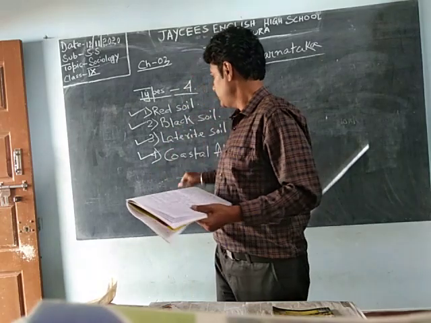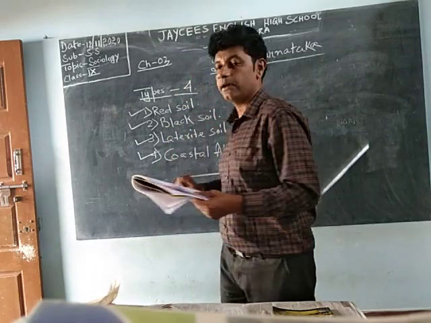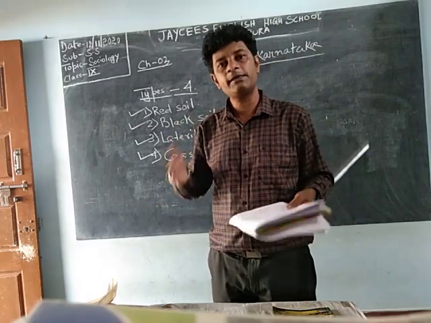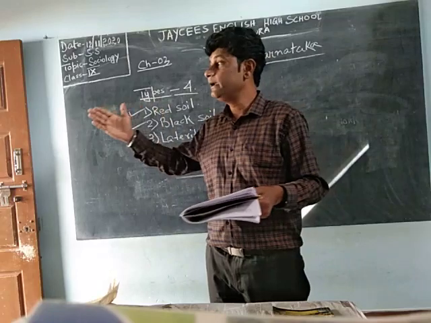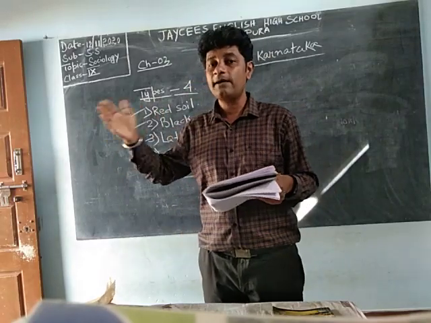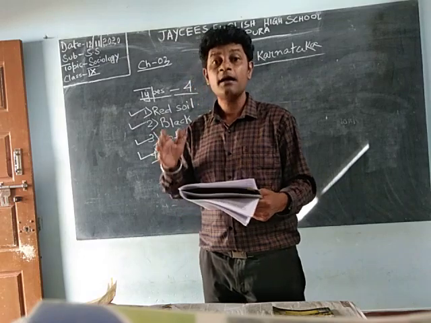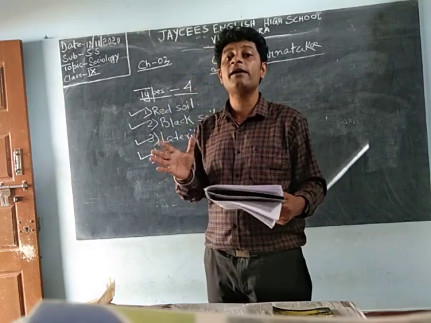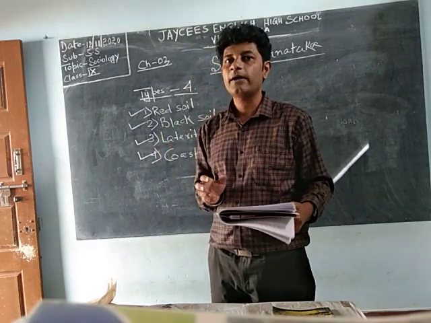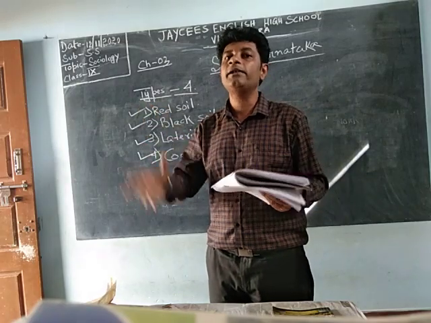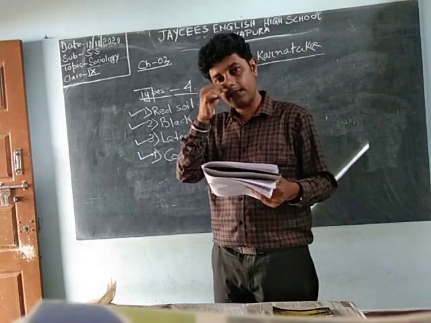So of course, if it is coastal alluvial soil, I will tell you what that is. Coastal soil means the soil which is present nearer to the ocean or seas. This type of soil is formed along the coast. Coast means where we get the beaches. Beaches are the places which are decorated so that people come there and enjoy.